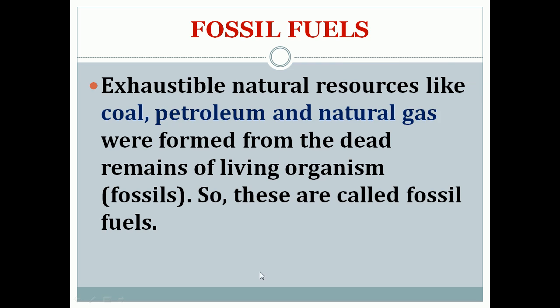In the next class we will see about coal and petroleum. They are fossil fuels we have studied. We can learn about coal and petroleum briefly in the next class.